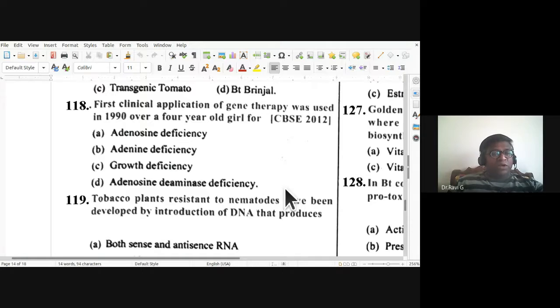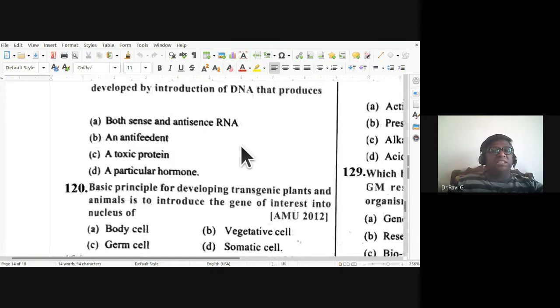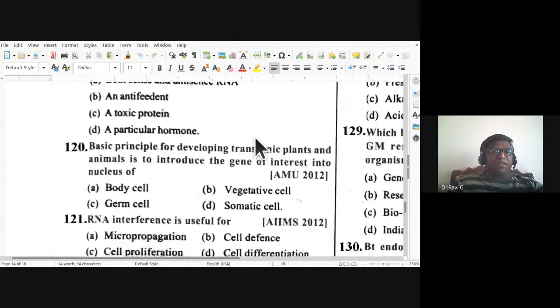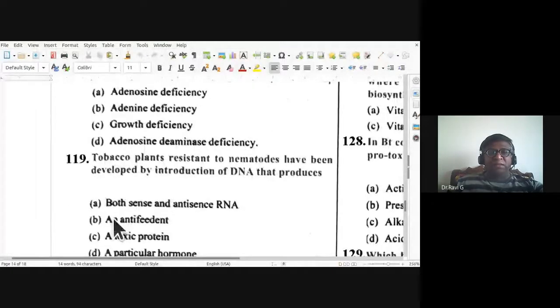119th, so the tobacco plants resistant to nematodes have been developed by introduction of DNA that produces both sense and antisense RNA. So it is, the tobacco plants resistant to nematodes have been developed by introduction of DNA that produces both sense and antisense RNA. So 119th, A is the right answer.